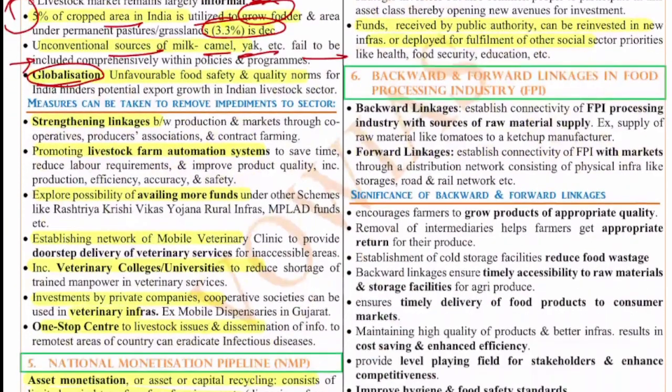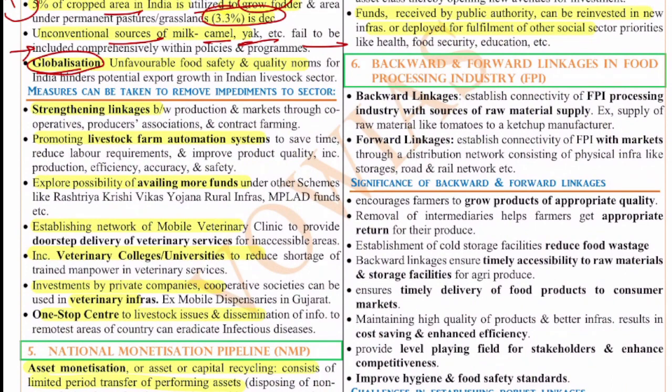Now, what are the measures that can be taken to remove these impediments? First is strengthening the linkages. Next, promoting livestock farm automation. The third one is exploring possibilities to avail more funds under schemes like the Krishi Vikas Yojana, the MP-LAD scheme and all. And establishing mobile veterinary clinics will be very helpful for the farmers, including veterinary colleges and universities, to reduce the shortage of trained manpower.